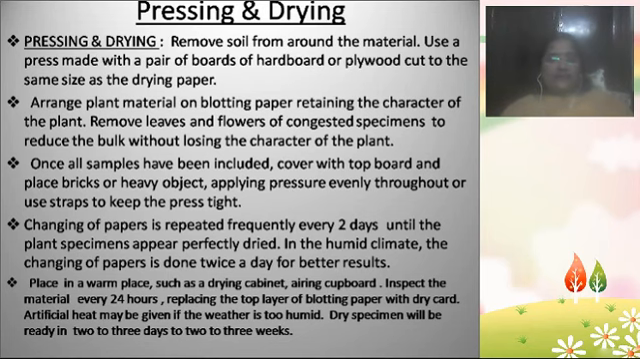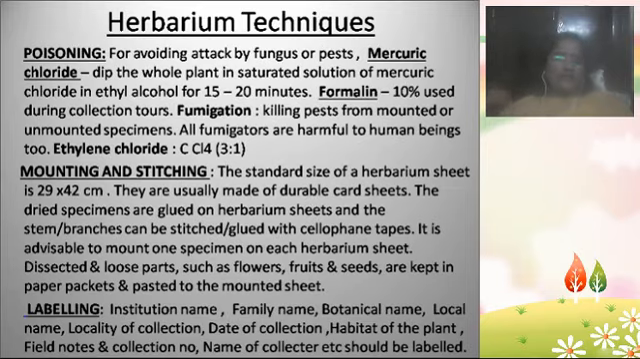Okay, and then after drying completely, some plants need only 2 to 3 days for complete drying, and some plants need more time, even 2 to 3 weeks for complete drying, and some plants need more time, like 2 to 3 months also. So after this drying process, we need to poison the plants.